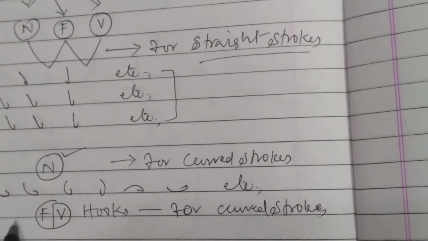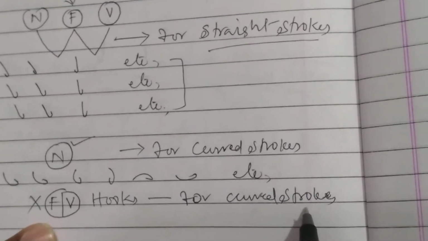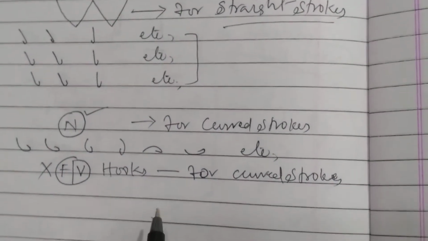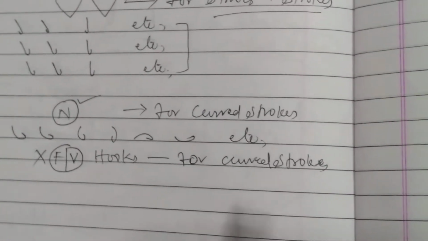Okay, you know very well. There are no F and V hooks for curved strokes. Only we use the N sound for curved strokes. Up to that we know very well.